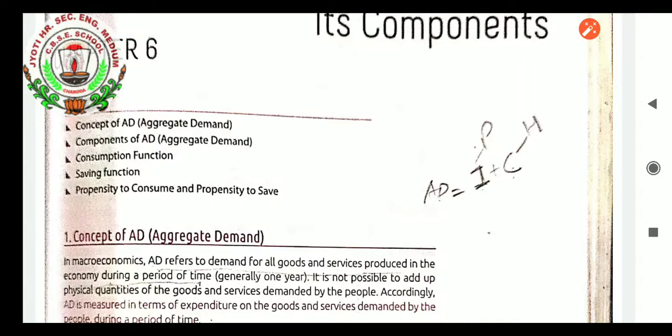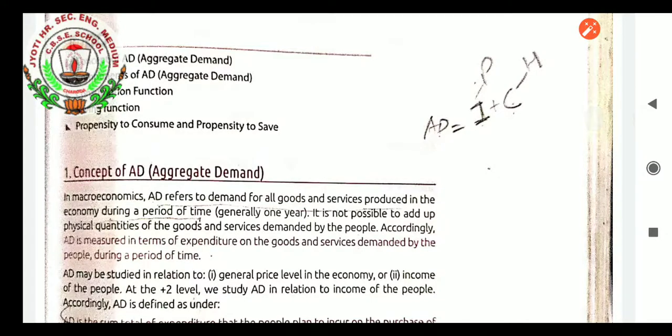In macroeconomics, aggregate demand refers to demand for all goods and services produced in the economy during a period of time. Generally that is 1 year. Whatever demand there is, consumer, government and producer, export and import, all together we will add up and take as aggregate, because we cannot exactly examine the demand for a single product, but aggregate demand we can do, and from that we can do the calculation for our economic study.